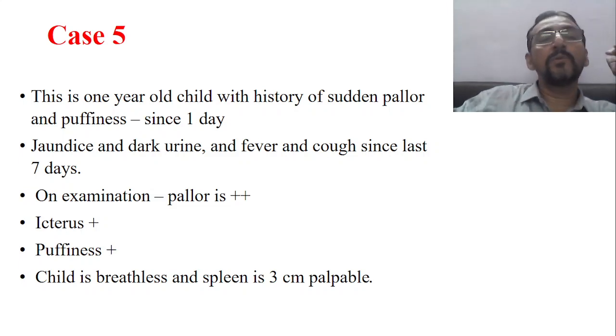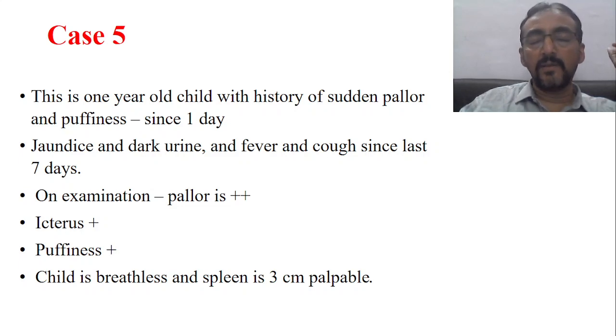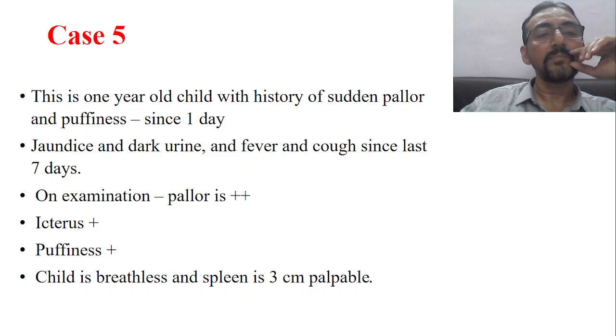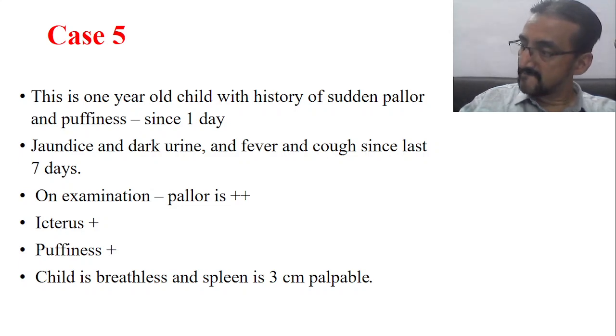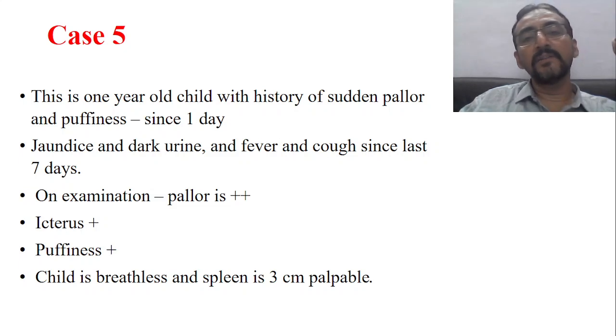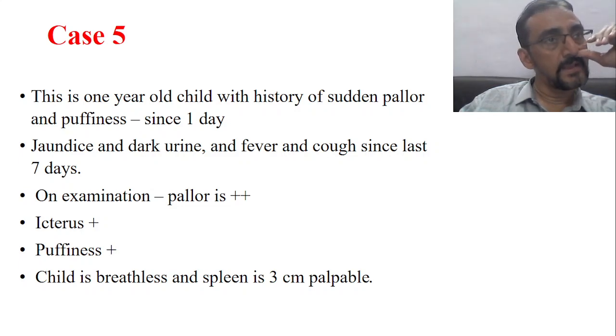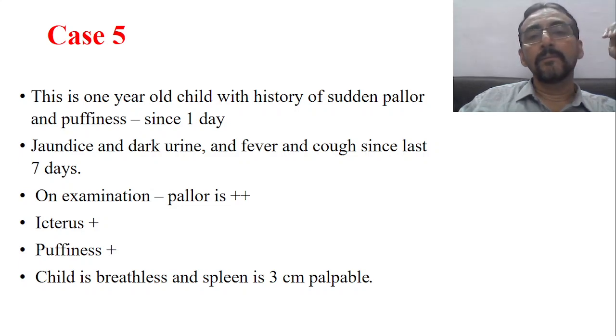Now by looking at this particular case, what assumption can you get? Any idea? Hemolytic. Yeah, definitely this is hemolytic anemia. Why is it hemolytic? There is a sudden pallor, the spleen is palpable, and the urine is dark in color. The RBCs are being destroyed.